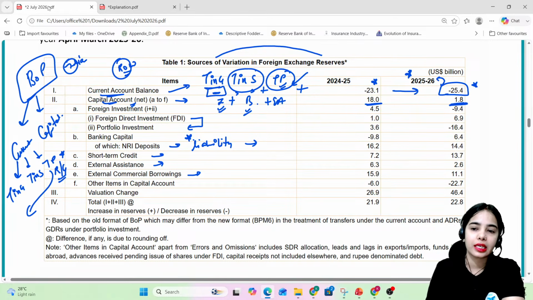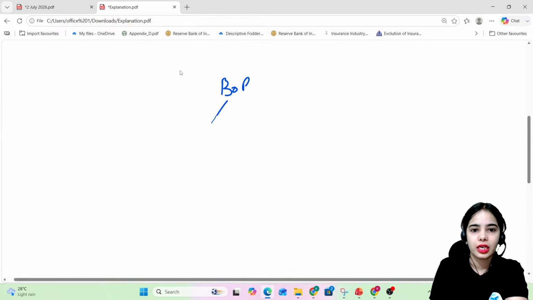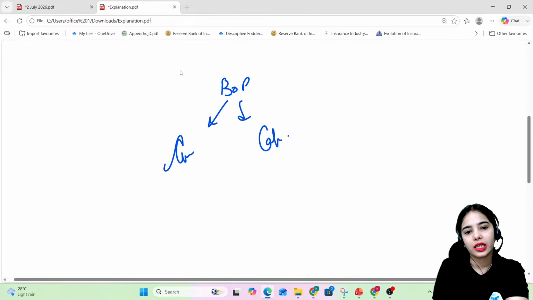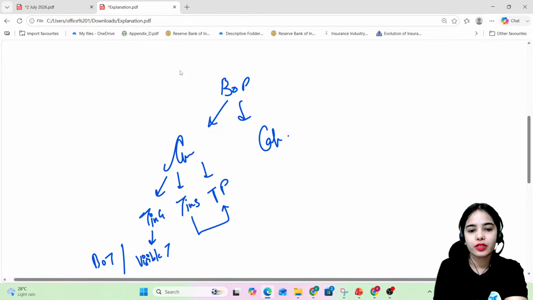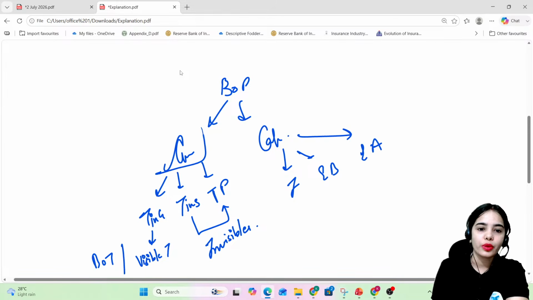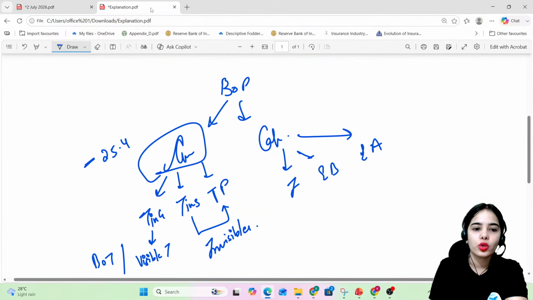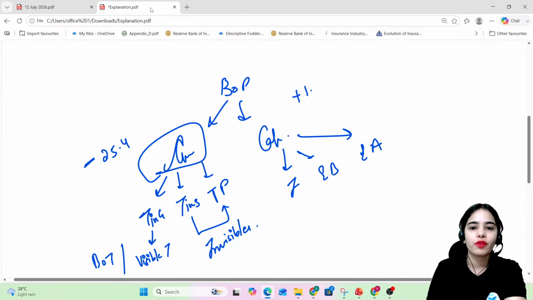So here you can understand that in the balance of payment there is the current account and the capital account. The current account has trade in goods, trade in services, and transfer payment. Remember that the trade in goods is also known as visible trade or the balance of trade, while the trade in services and transfer payments are collectively known as invisibles. Okay? In the capital account, you have investment, external borrowing, and external assistance. So now the current account is in deficit of $25.4 billion, while the capital account is in surplus of $1.8 billion.